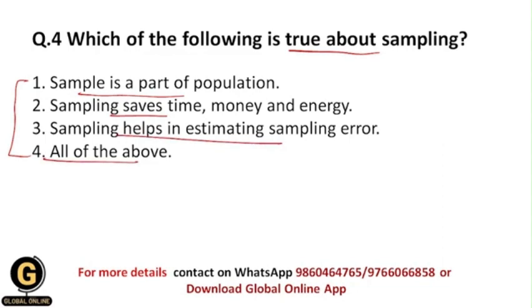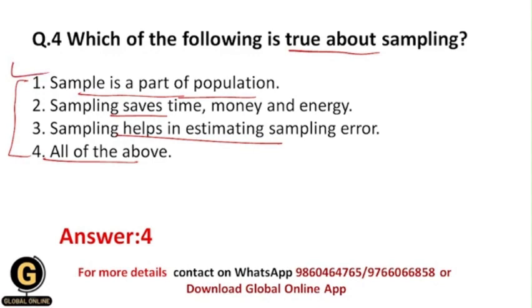The correct answer here is all of the above, because samples are the units that we actually select from the population itself, and obviously sample is a part of population. So this statement is true.